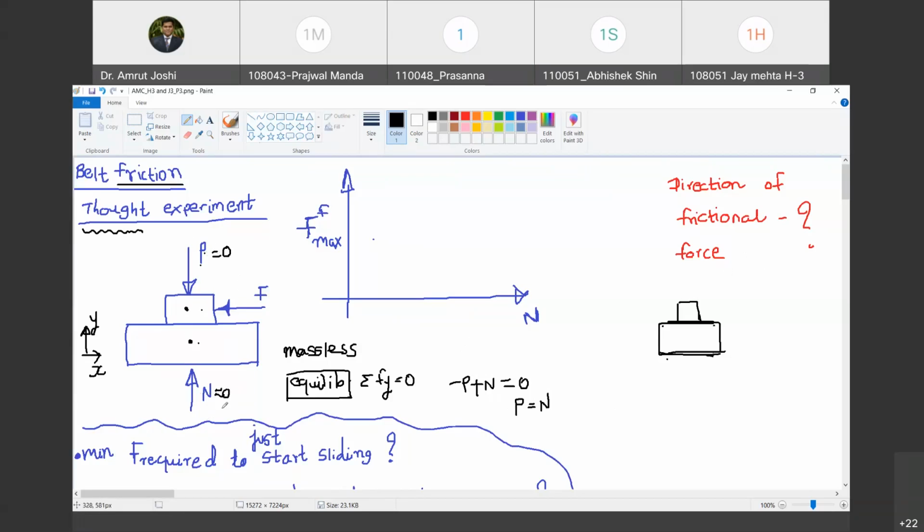So P is equal to N. So when P equal to 0, N is also going to be equal to 0. Now, in that particular case, can you tell me by intuition, what is the force F required to make this block slide over the other? Just slide over each other. Limiting friction. No, can you tell me the value when P equal to 0 and N equal to 0?